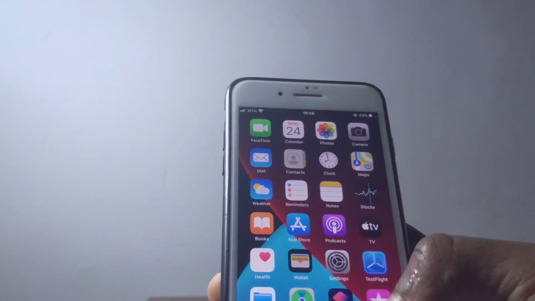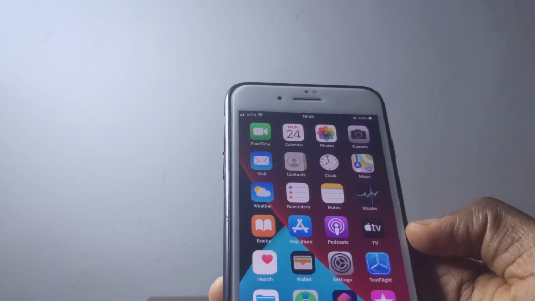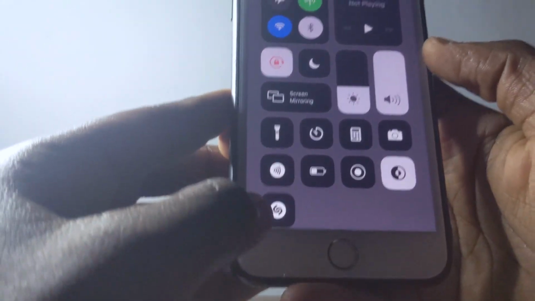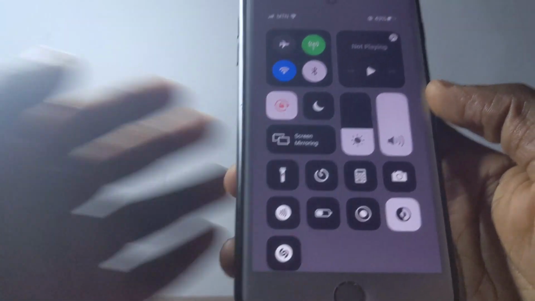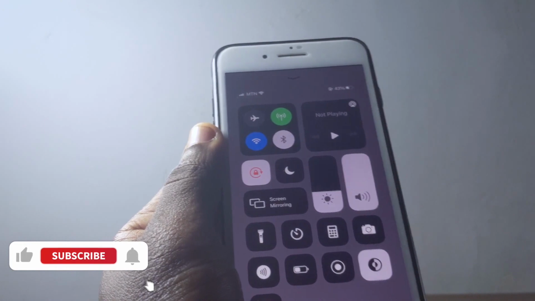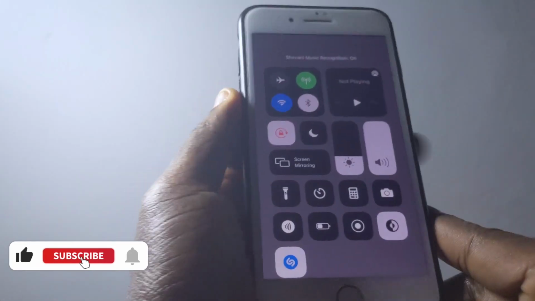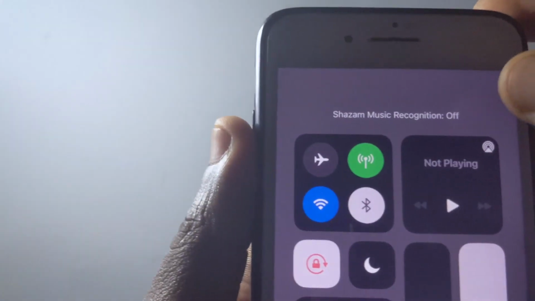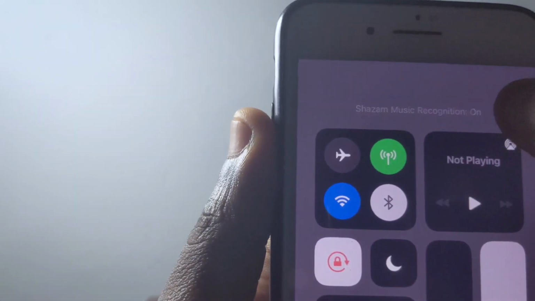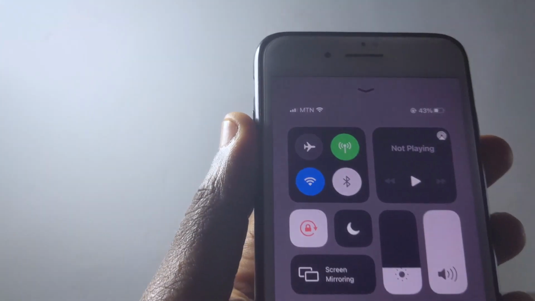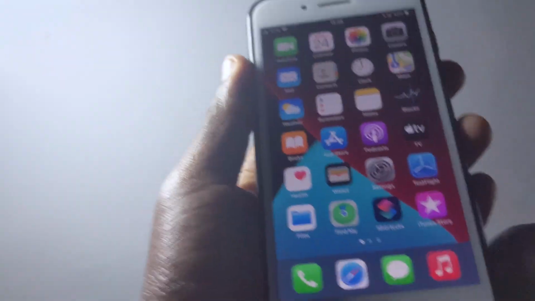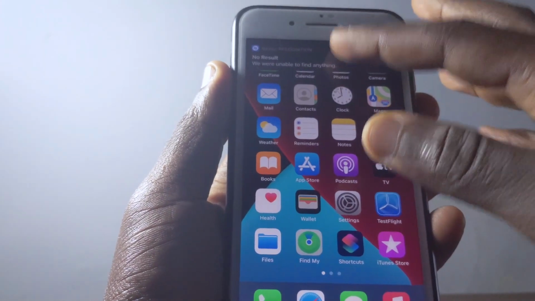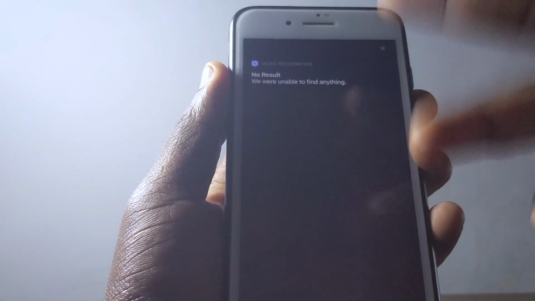And again, one nifty thing I like about this newest version of iOS is when we just scroll up right here, we're going to see Shazam's logo. So when there's a song playing in the background and you tap on this, you're going to see song recognition on, meaning it's listening to the song or the background, and it's going to pop up and give you a notification beneath. Then you can tap on it and it will take you straight to Shazam's page without even having the Shazam app on your device.